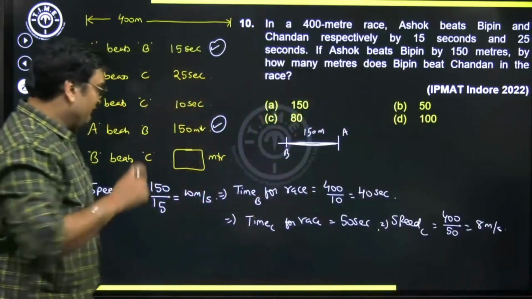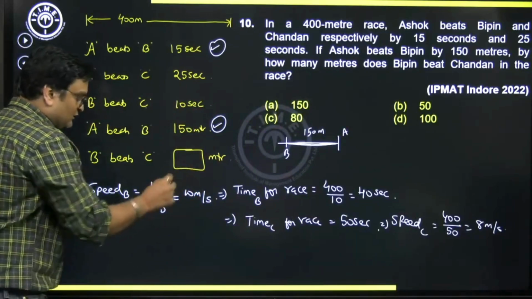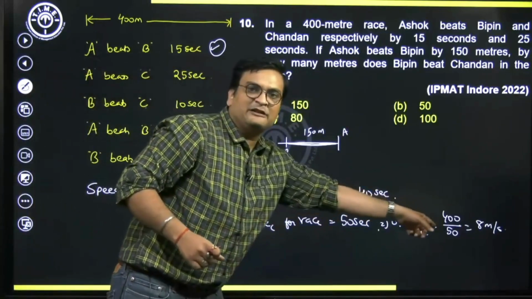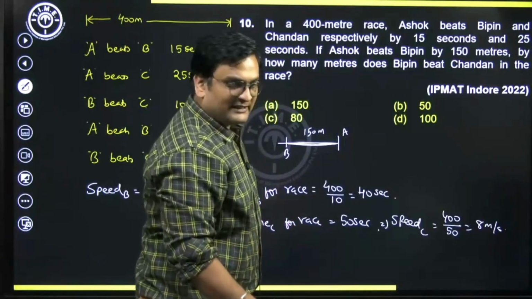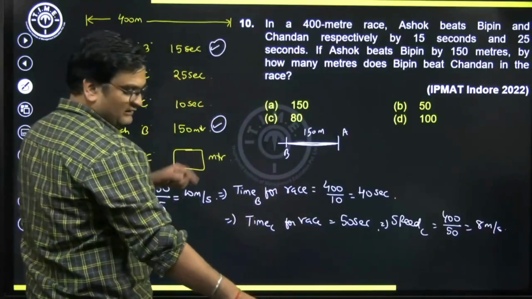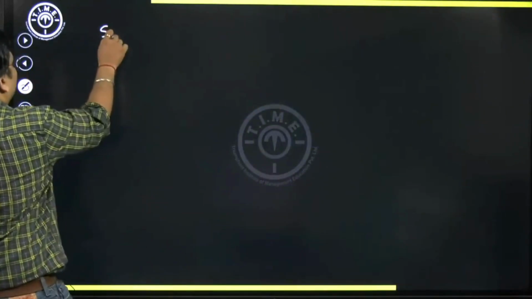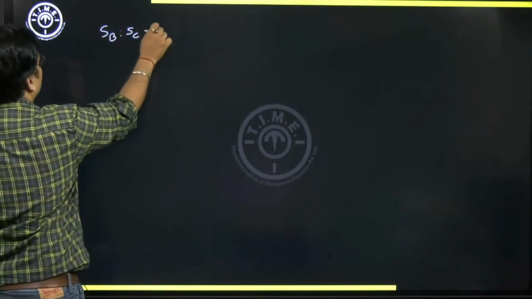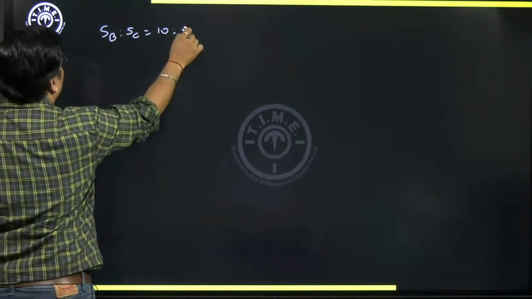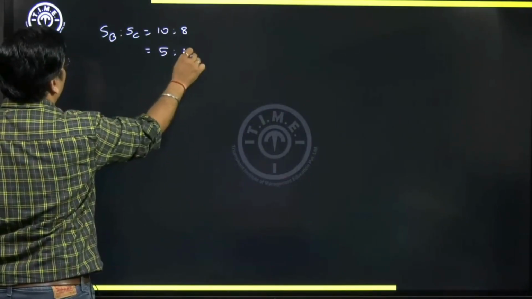So effectively, we know the speed of B, and based on that, we could calculate the speed of C also. So let's continue on the next slide. Once you know the speed of B and the speed of C, can I say the speed of B to the speed of C is nothing but 10:8, which is nothing but 5:4 when you simplify.